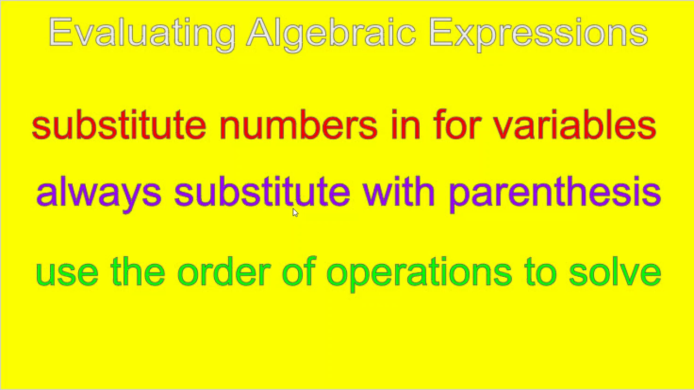All right, let's review evaluating algebraic expressions. So algebraic expressions are expressions that have variables, and usually they'll tell you what the variable equals, and then you have to substitute that number in for the variables. That's your first step. Substitute numbers in for variables. When you substitute, you always want to put it in parentheses. That's super important. You always want to substitute with parentheses. And then you use the order of operations to solve the expression.